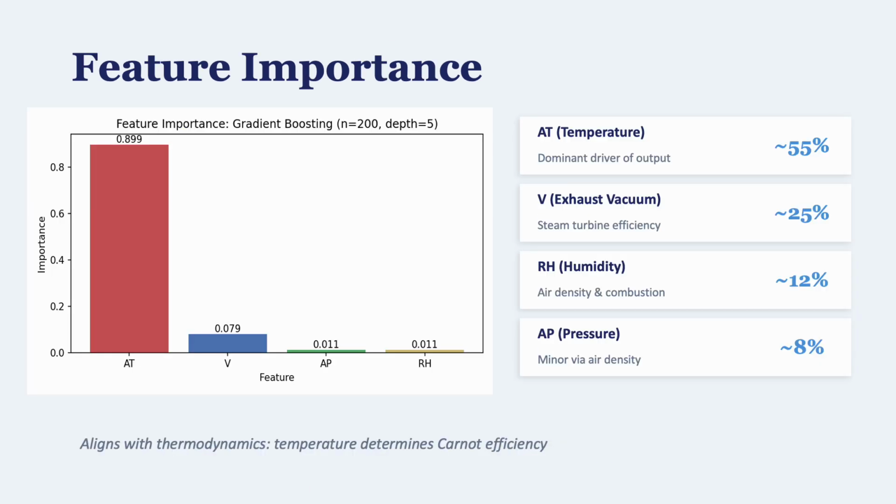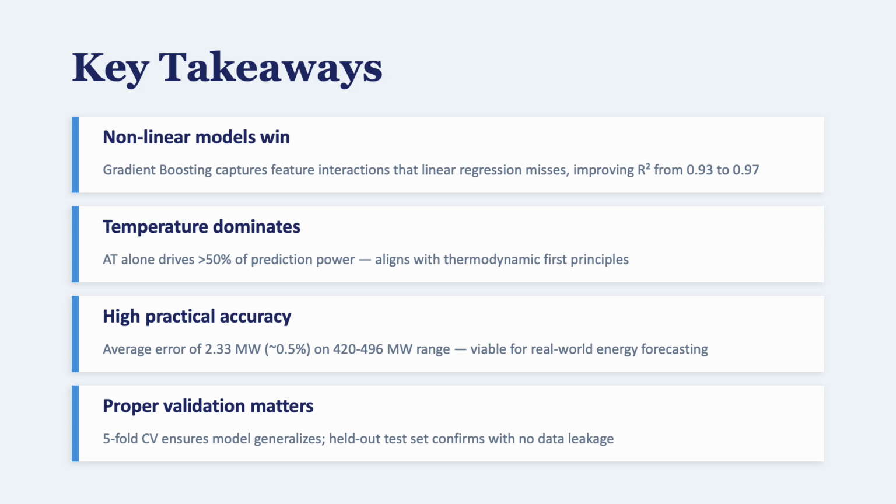Feature importance: looking at feature importance from the gradient boosting model, temperature dominates at about 55%, followed by exhaust vacuum at 25%. Humidity and pressure contribute smaller but meaningful amounts. This ranking aligns with thermodynamic principles. Temperature directly determines the Carnot efficiency limit of heat engines, so it makes sense that it's the strongest predictor of power output. Key takeaways: 4 key takeaways.